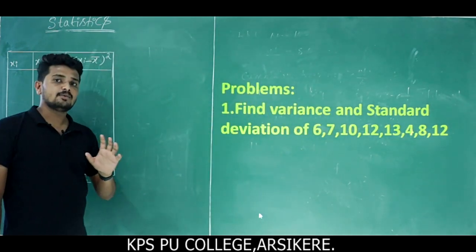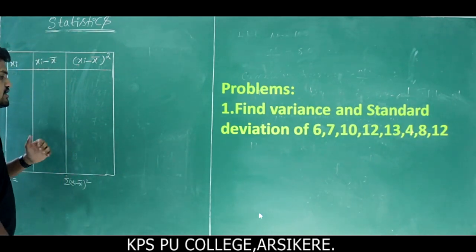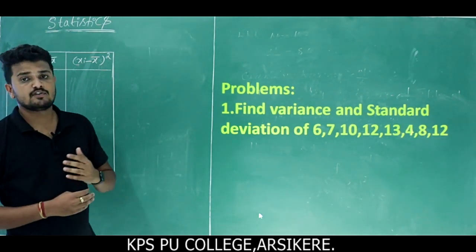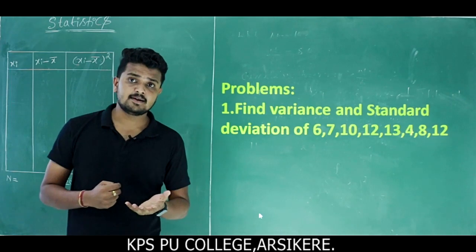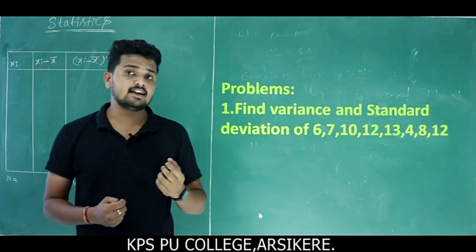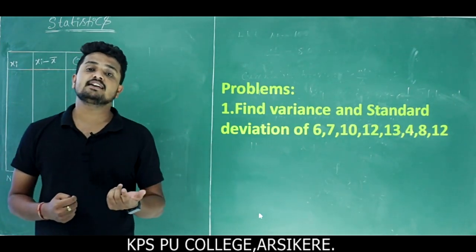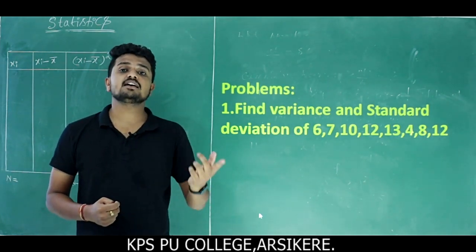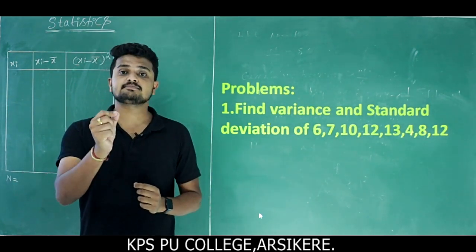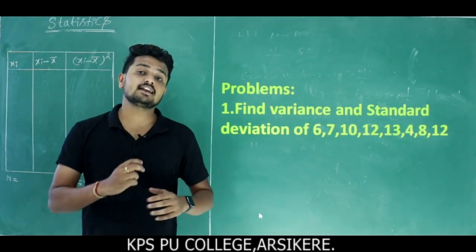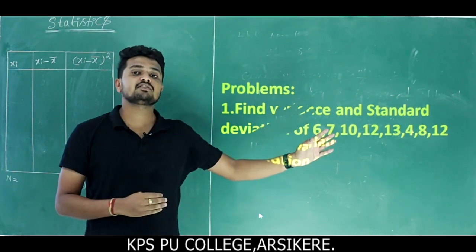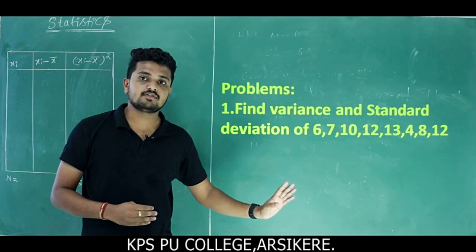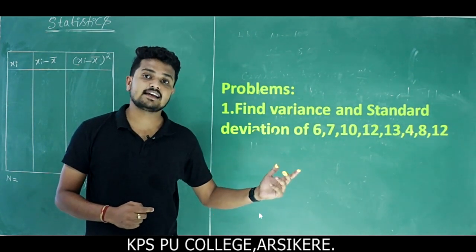First we have to construct a table. You already know how to find variance and standard deviation. Variance formula: sigma square is equal to 1 by n summation xi minus x bar whole square. Then what is x bar? X bar is nothing but the mean. Then how to find the mean? Sum of the observations divided by the total number of observations gives the x bar value.